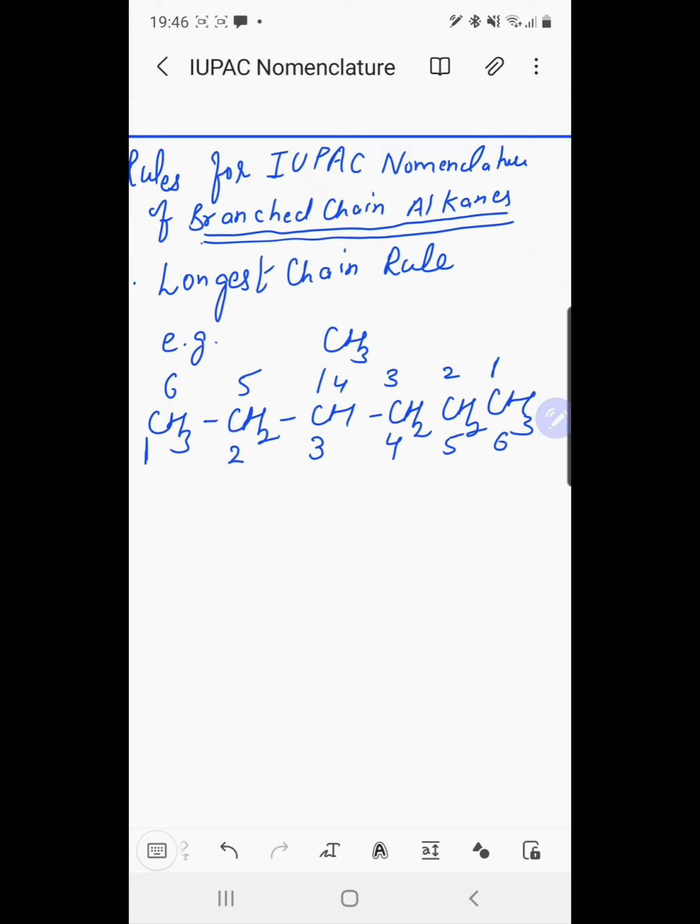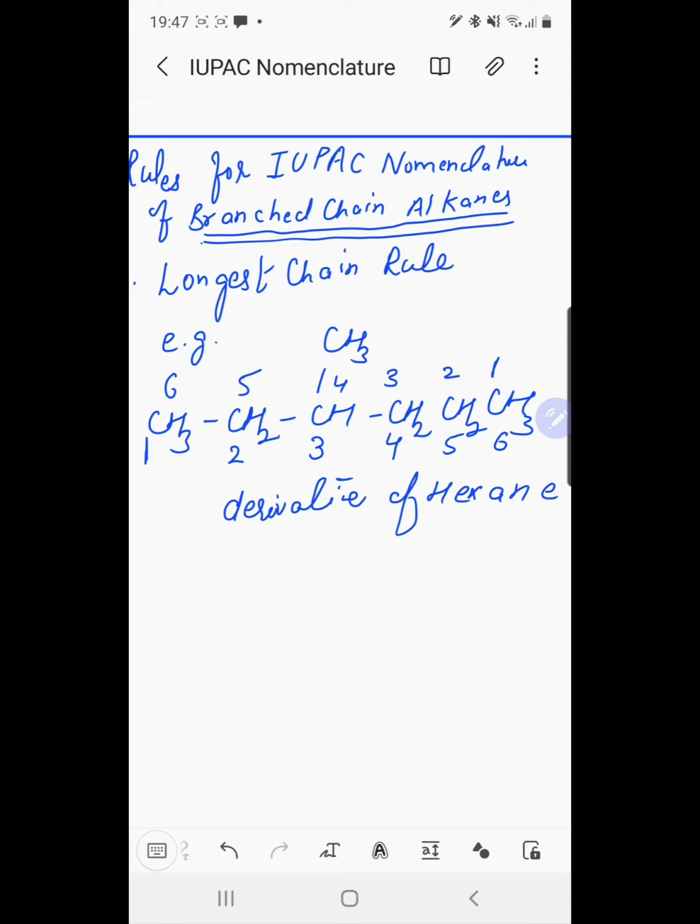I will discuss it later on. So the first rule is the longest chain rule. We have to select the longest chain, and in this case, counting from both sides, it is of 6 carbon atoms. So this compound is a derivative of hexane.